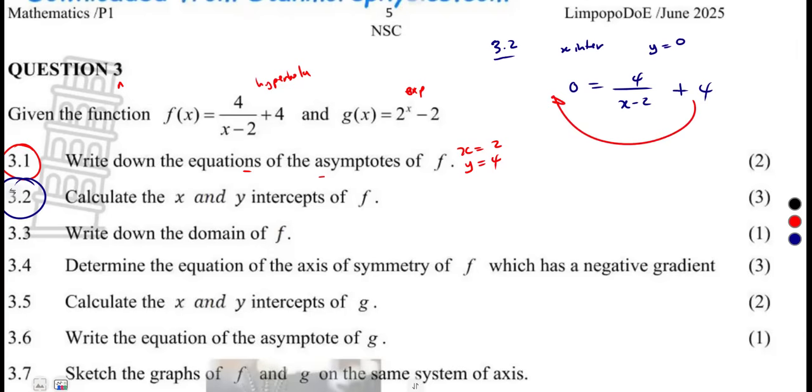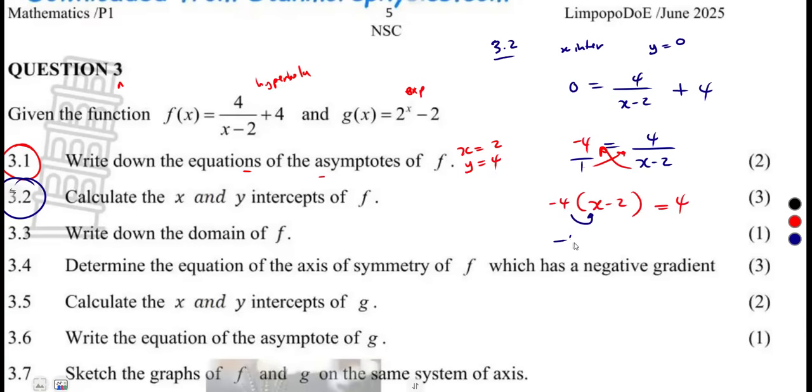Take this to the other side. That was going to be a negative 4 equal to 4 over x minus 2. So to find x, I can simply take this as over 1, then cross multiply. So that's negative 4 into x minus 2, which is supposed to be equal to 1 times 4, which is 4. So let's expand our brackets. Negative 4x, positive 8, that's equal to 4.